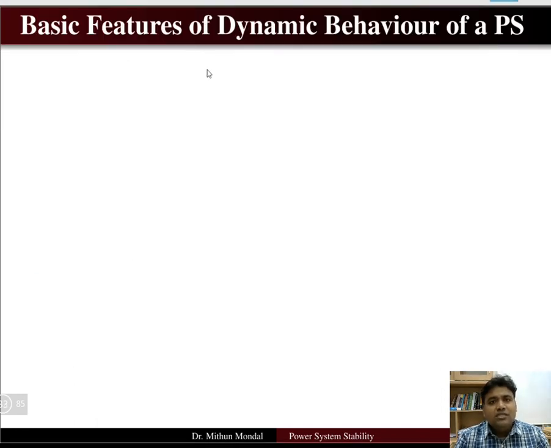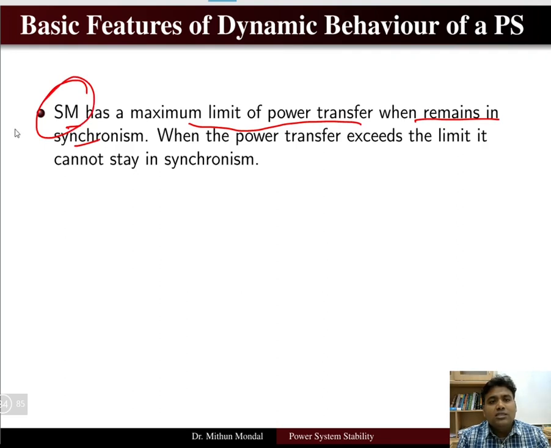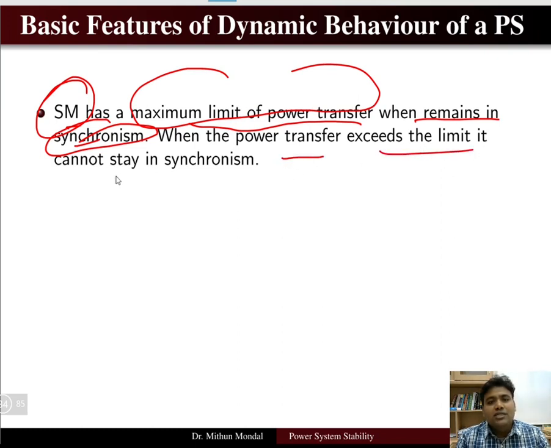So there are certain features of dynamic behavior of a power system. The first behavior is that a synchronous machine has a maximum limit of power transfer when it remains in synchronism. When the power transfer exceeds the limit, it cannot stay in synchronism.